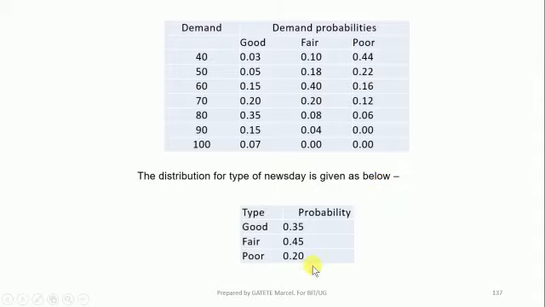Here we are going to see a summary. The probability of having a good day is 0.35. The probability of having fair is 0.45 and poor 0.2. So fair has the highest probability.